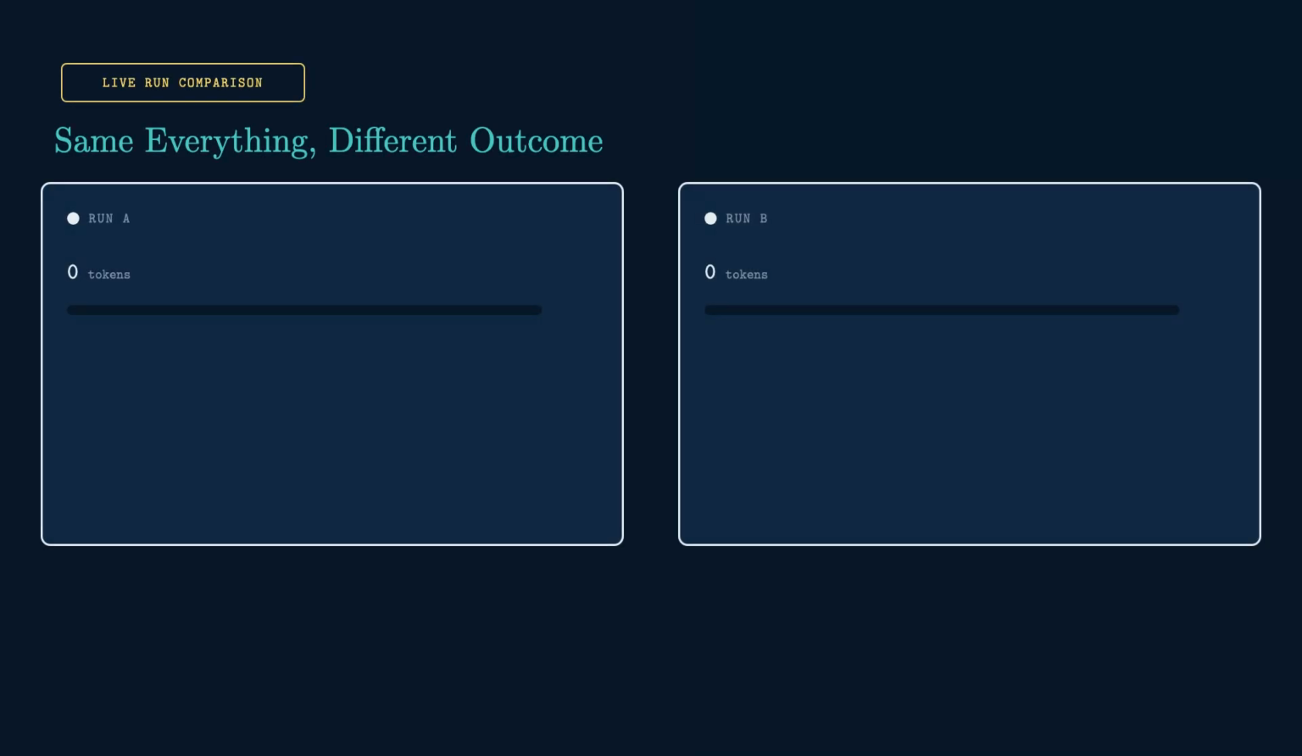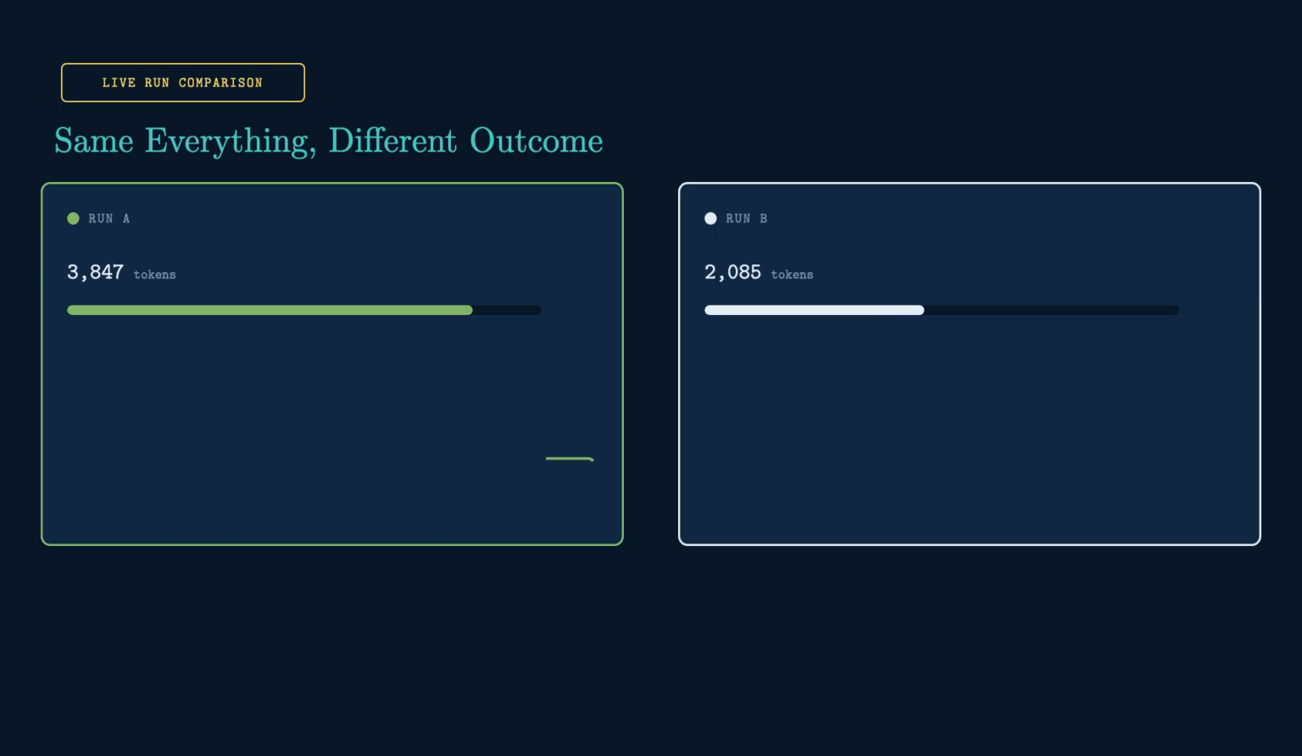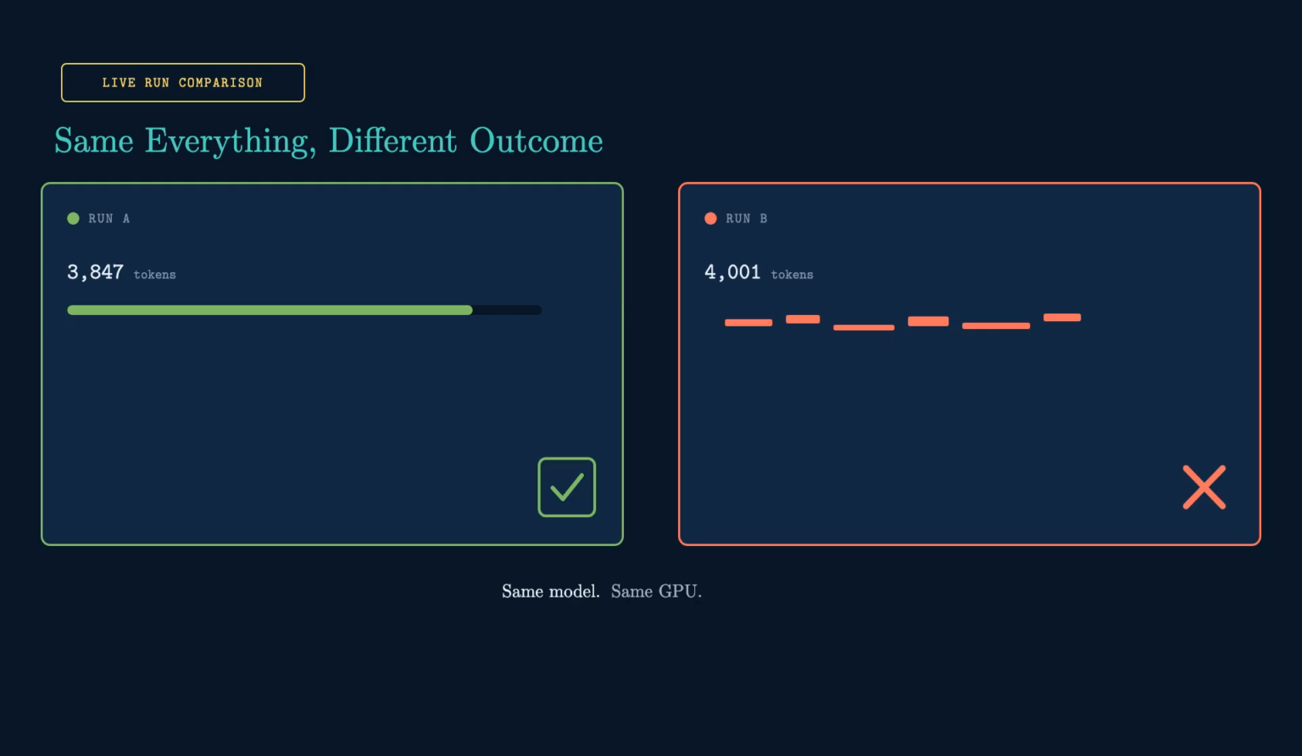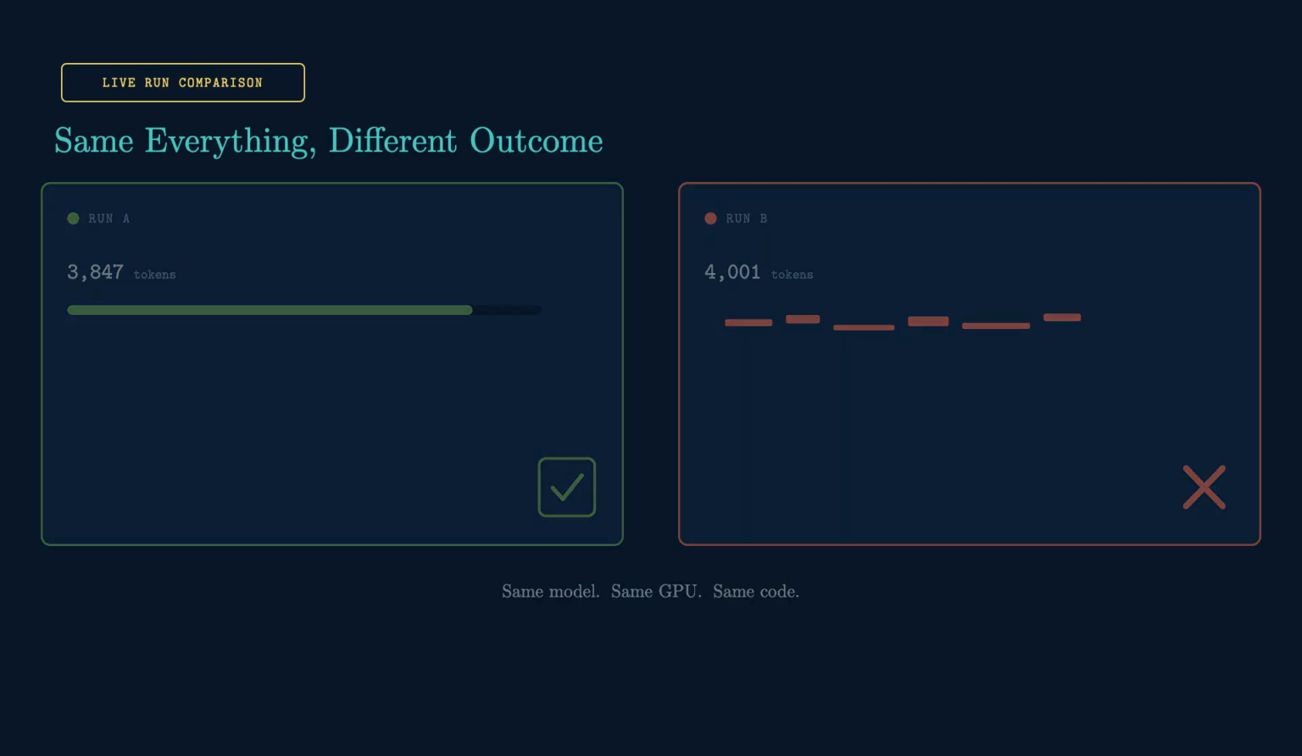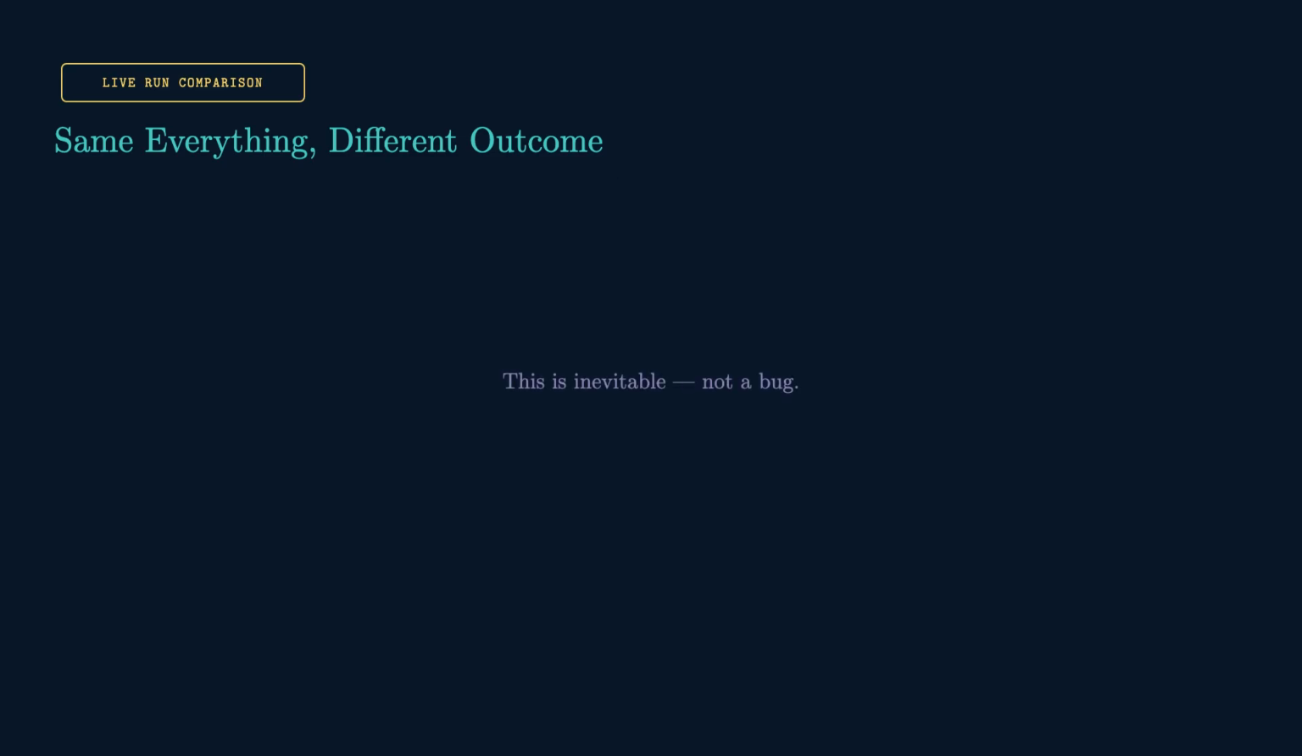Hey! So here's a thing that'll ruin your afternoon. Your run handles 3,847 tokens, fine. Then at 4001, CUDA out of memory. Same model. Same GPU. Same code. You didn't touch anything. And here's the part that gets me: that crash wasn't random. It was inevitable from token 1. Let me show you why.